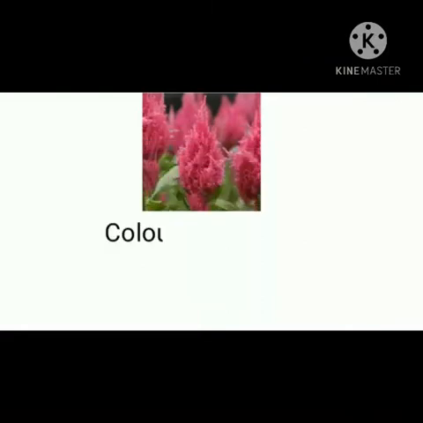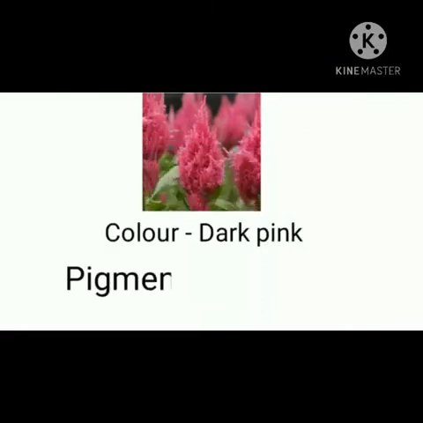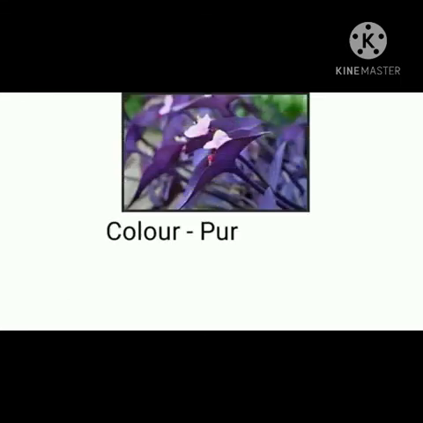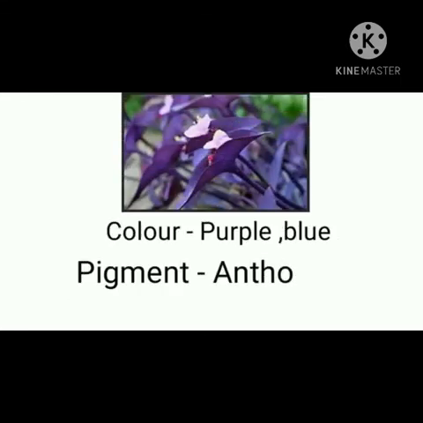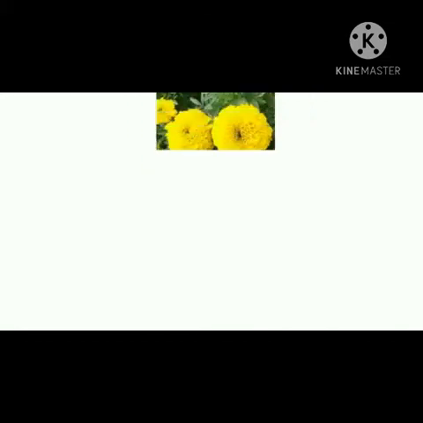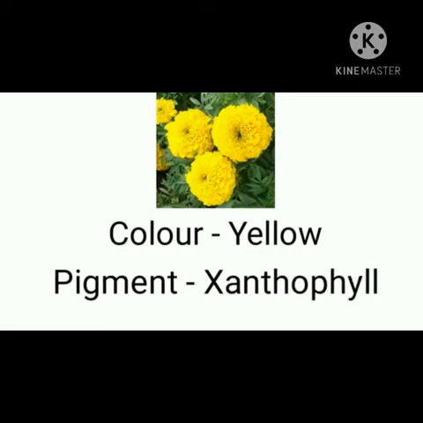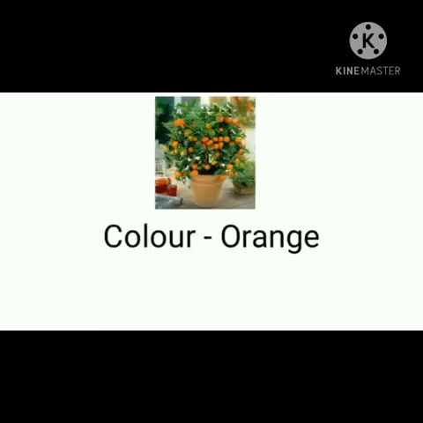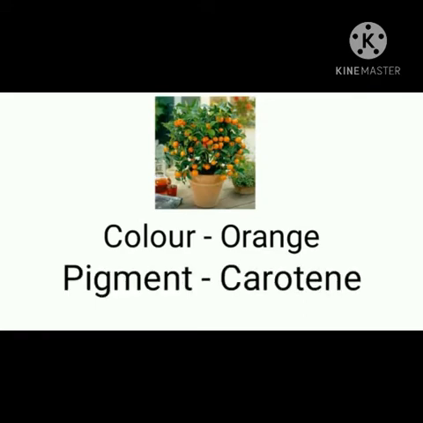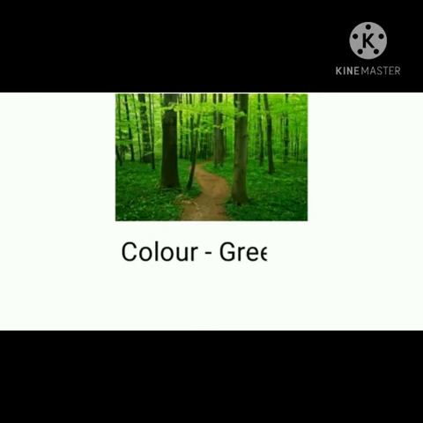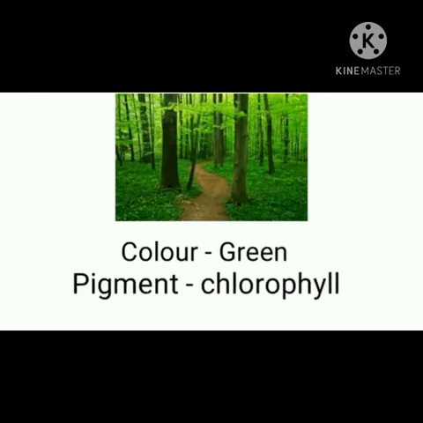The dark pink color of flowers or beetroot is due to the pigment betalains. The purple color of flowers is due to the pigment anthocyanin. The pigment xanthophyll is responsible for the yellow colors of flowers and fruits. The orange color of flowers or fruits like carrot is due to the pigment carotene, and the green color of the leaves is due to the pigment called chlorophyll.